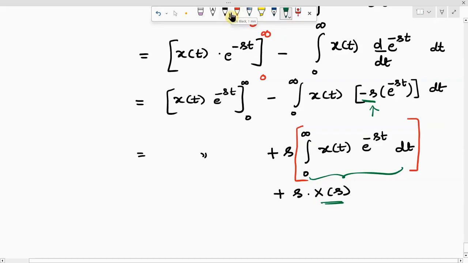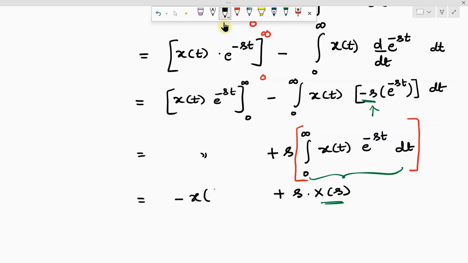Now what about the first term? It becomes x of t, right? So upper limit e power of minus infinity becomes 0, right? And you'll get minus of x of, should I write here 0 or 0 plus?